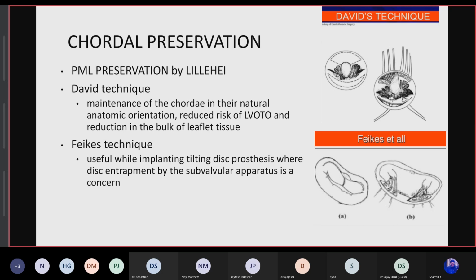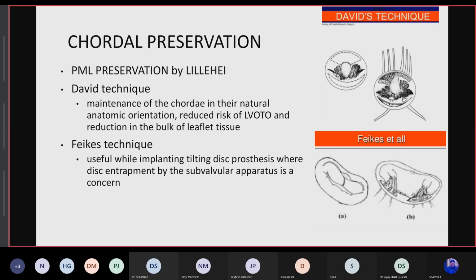Then further came David's technique, where the posterior leaflet resection was made, and also a triangular wedge of the anterior leaflet was made in the middle, and the chordae were preserved. And these resected anterior leaflet and posterior leaflet were used while placing the sutures for the valve. The maintenance of the chordae in their natural anatomic orientation is the good thing about David's technique, and it reduces the risk of LVOT obstruction and reduces the bulk of the leaflet tissue.